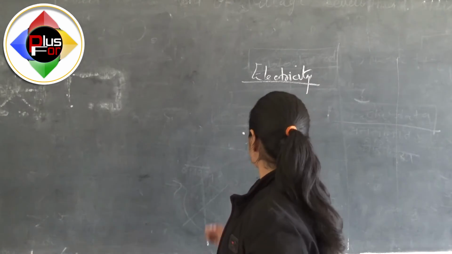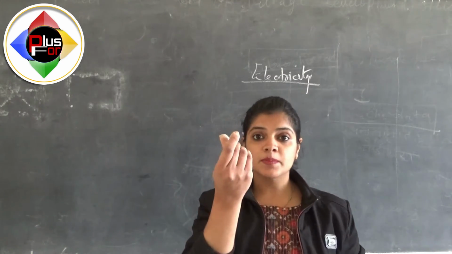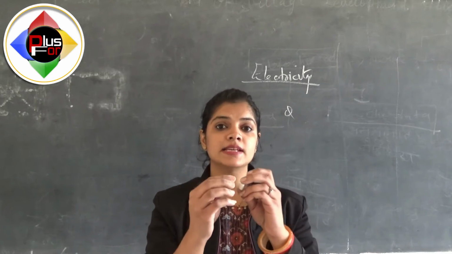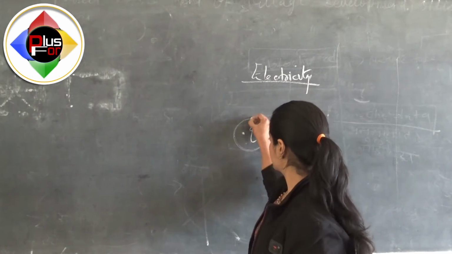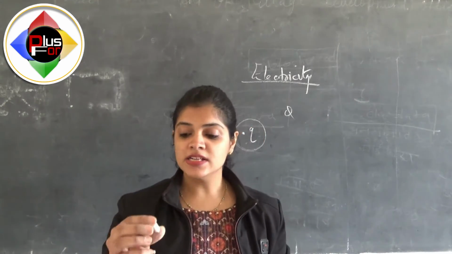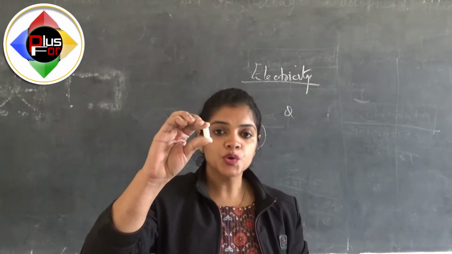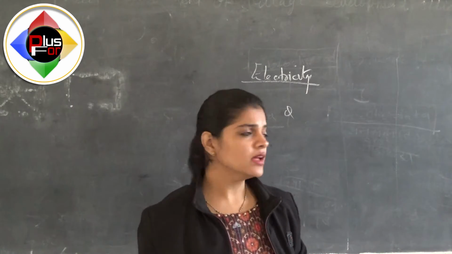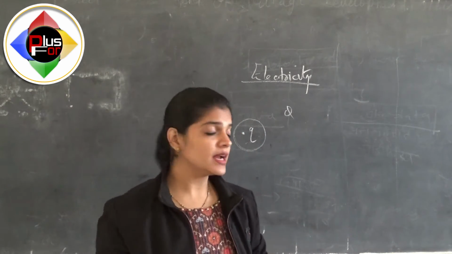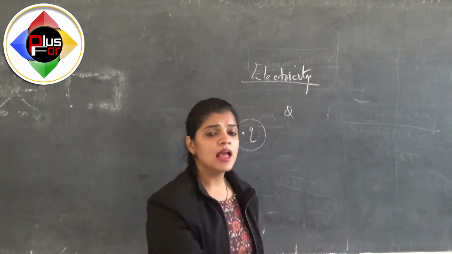That means what is new in this material now, so that it is attracting or repelling? That is charge. We can say charge is the property of this material due to which it can attract or repel. Otherwise it was not attracting or repelling before we rubbed it with some other material.